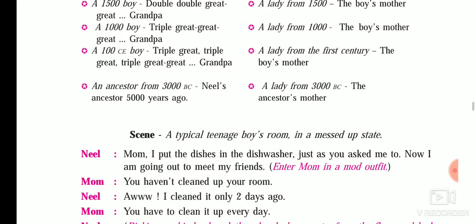The scene of the play is actually set in Neil's house, a typical teenage boy's room in a messed up state. Messed up means it's a very untidy one. So his room is completely untidy. Whose room? Neil's room. And that scene we have when we start the drama or start the skit.